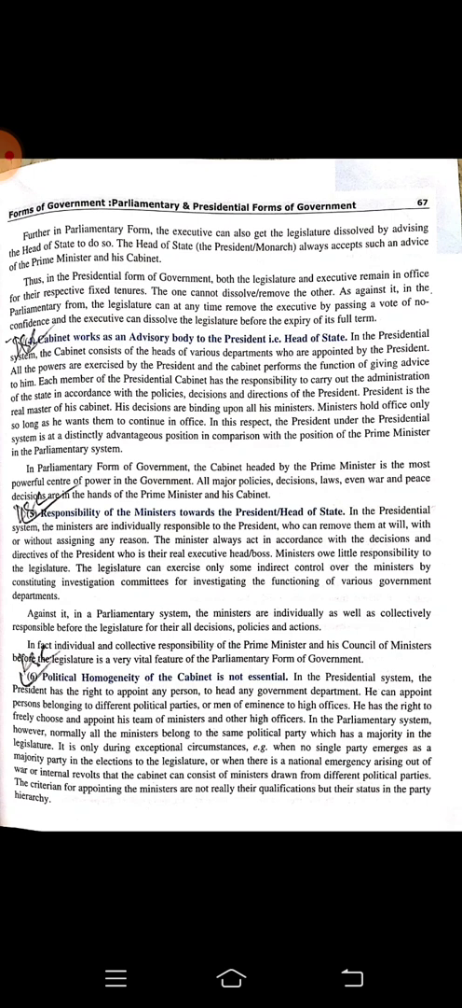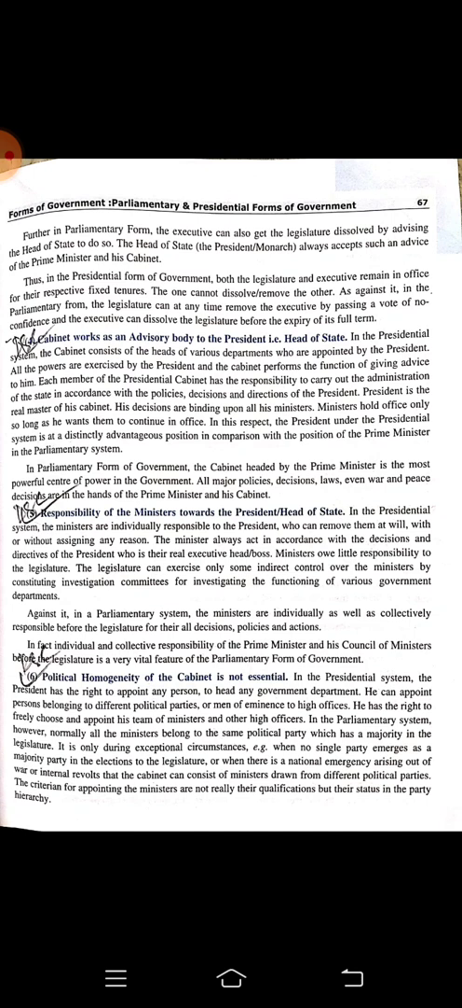The ministers always act in accordance with the decisions and directives of the president, who is their real executive head. So they are abiding by everything. Whatever the president is saying, the ministers are bound to follow. Political homogeneity of the cabinet is not essential.